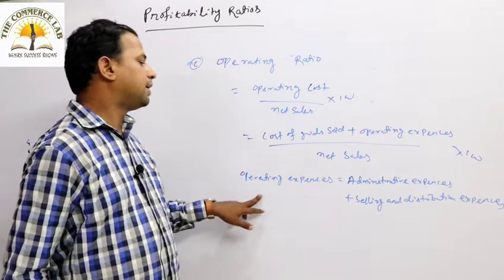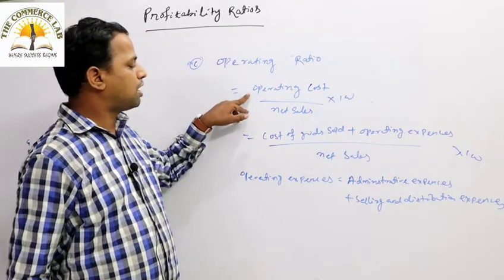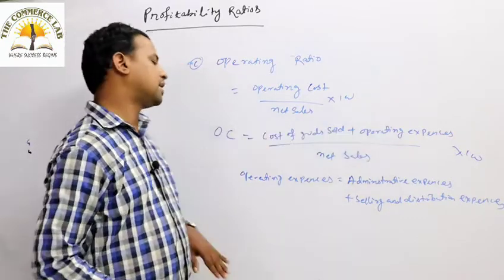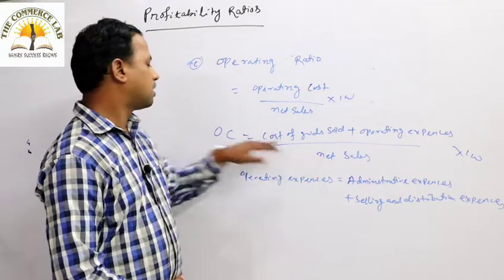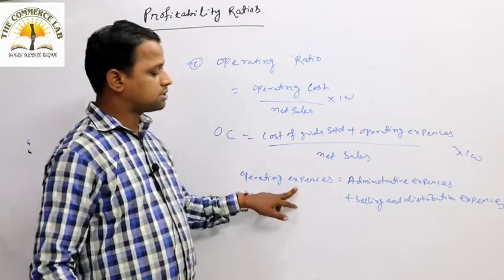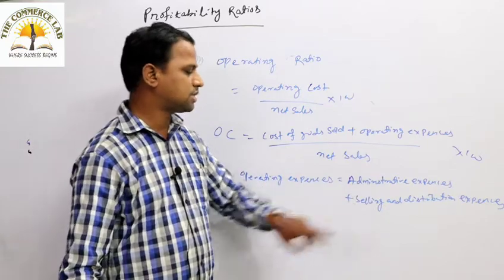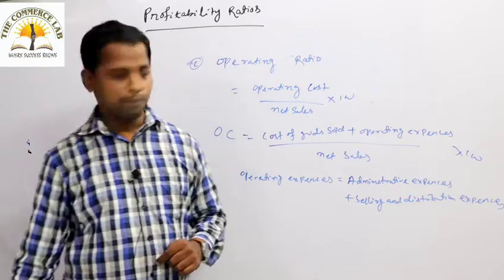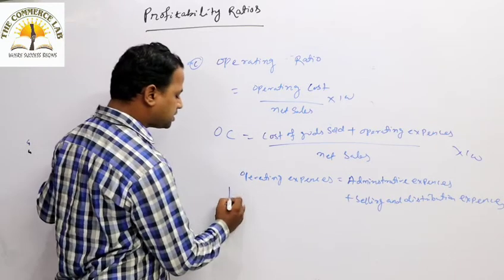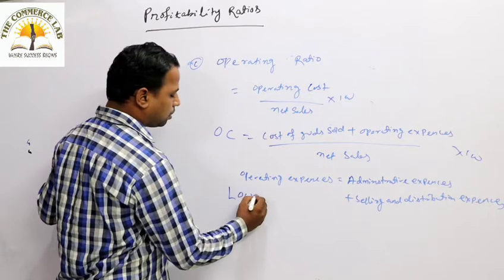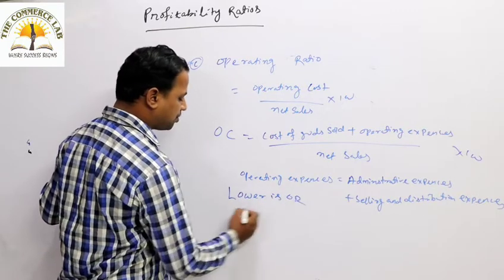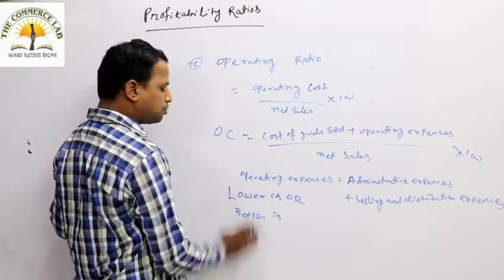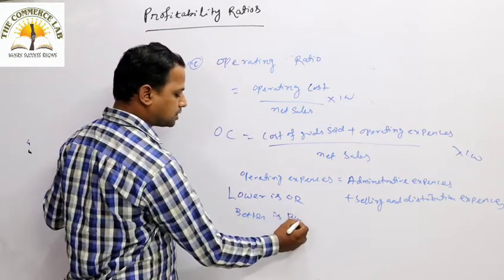You have to add operating expenses plus cost of goods sold to get what? Operating cost. So operating cost is the cost of goods sold plus operating expenses. This is the way you have to calculate the operating ratio. And remember, the lower the operating ratio, the better the business. As far as possible, the operating ratio should be low.